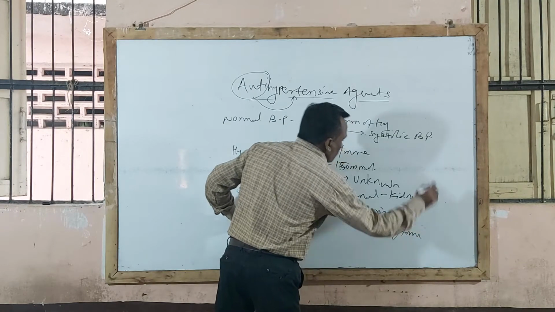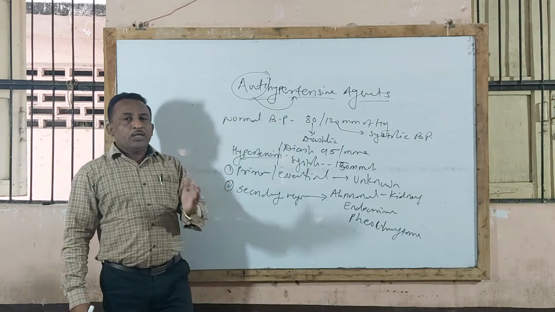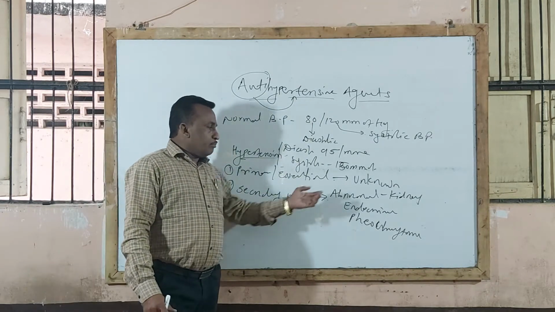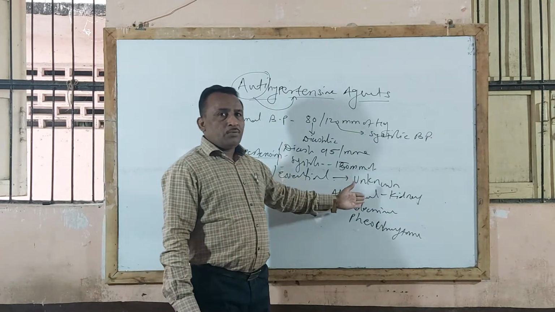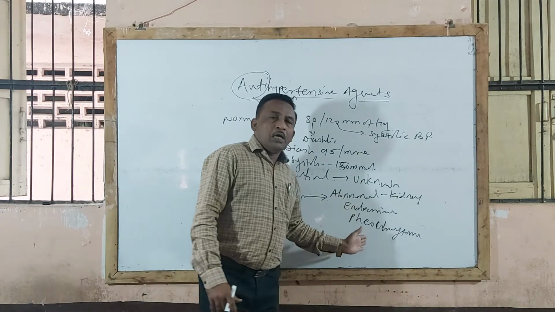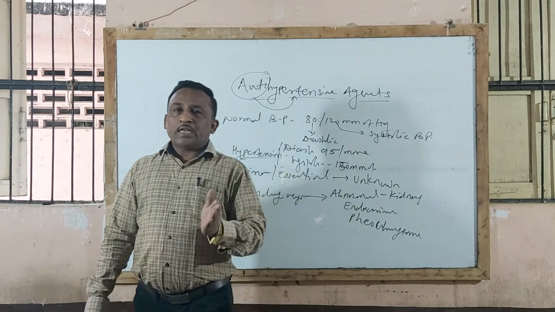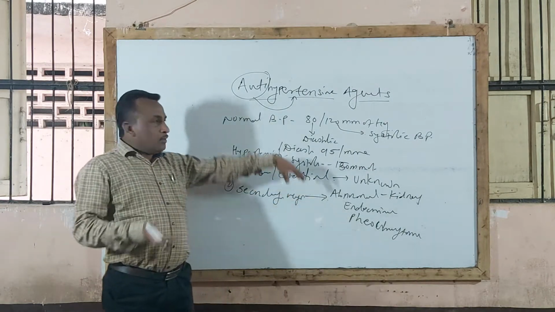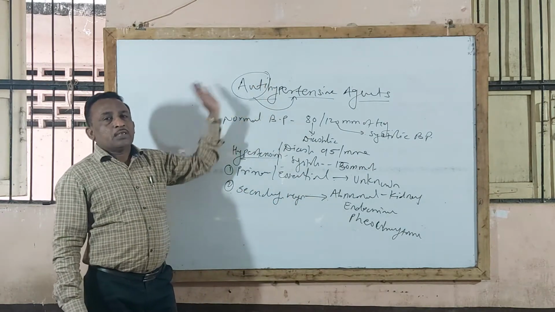These types of conditions may lead to rising blood pressure, and that produces hypertension.